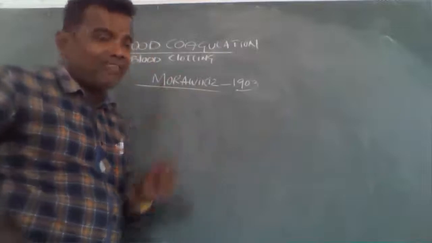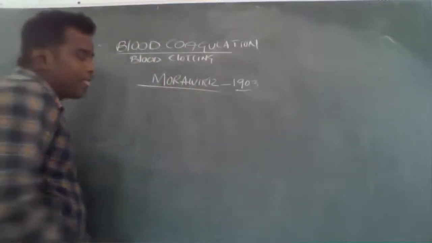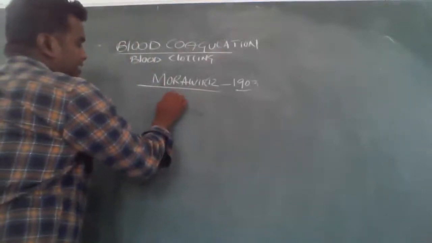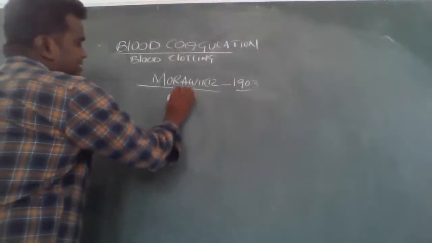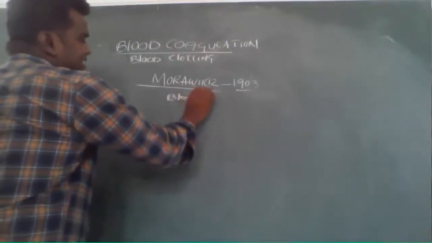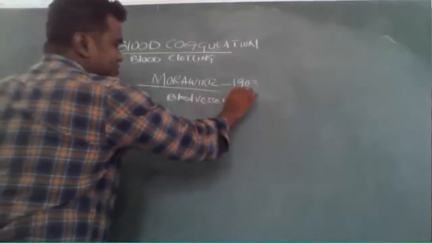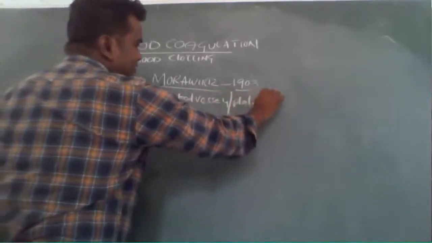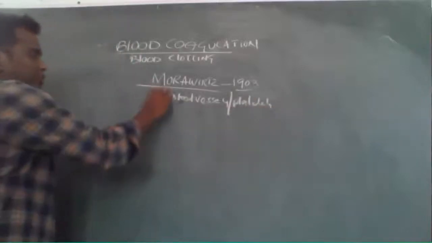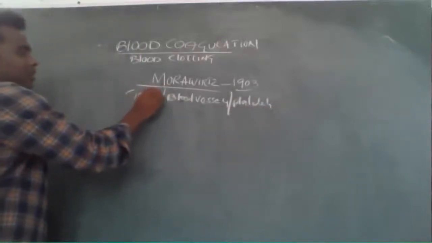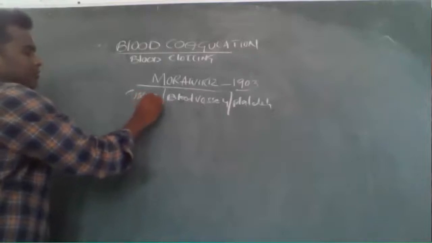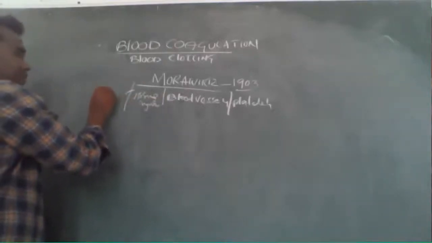So for the first time, what happened? Blood vessels or platelets are shed, or tissue is injured, or there is skin damage.